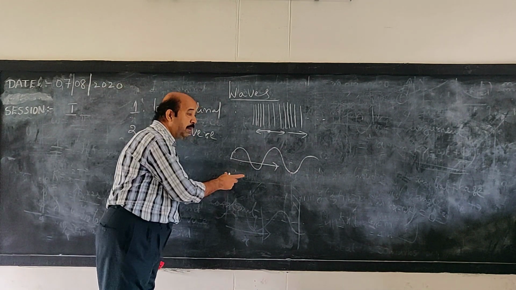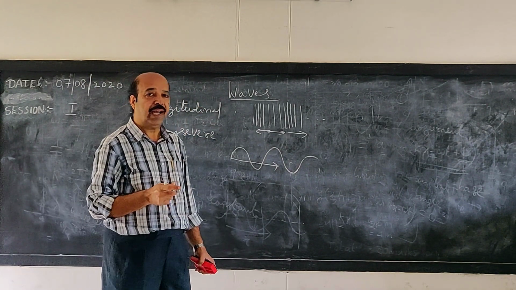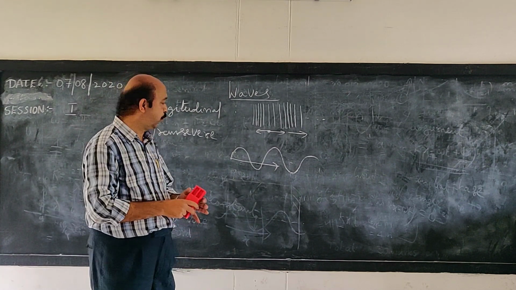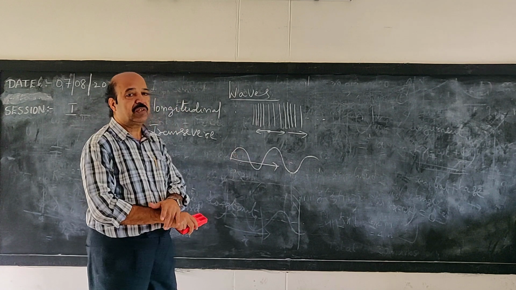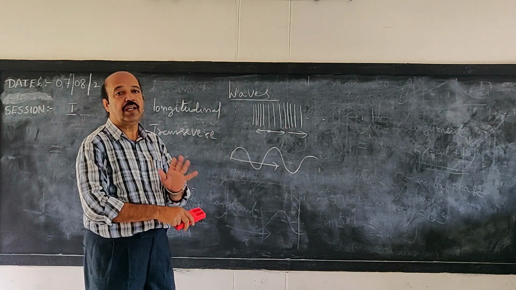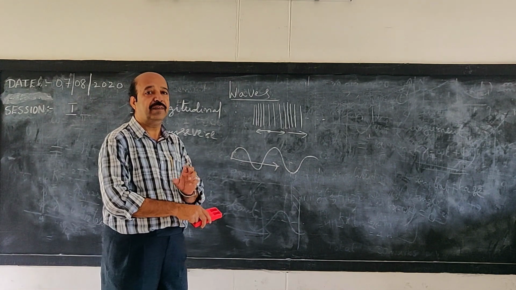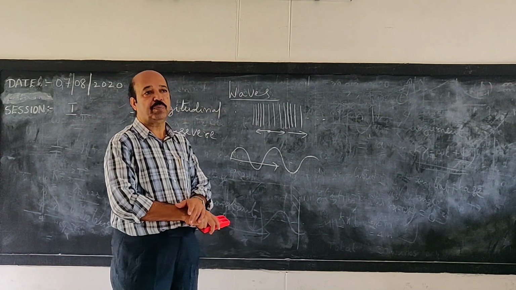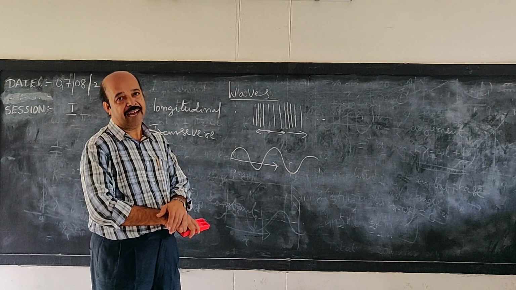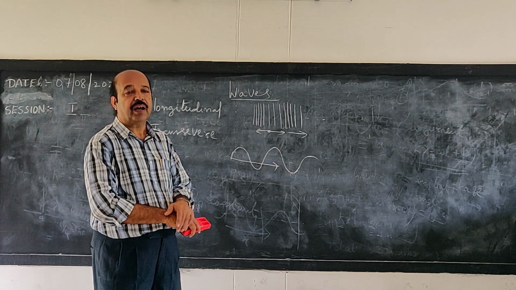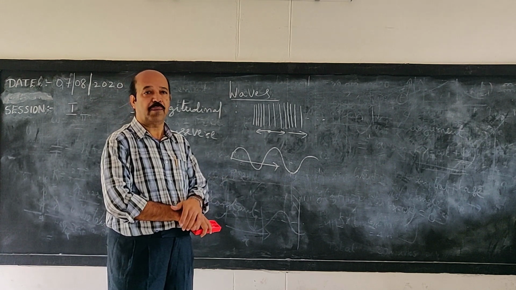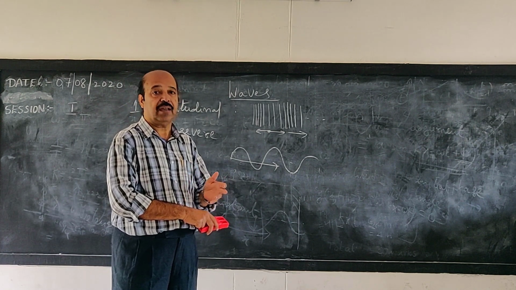This happens because of a property known as rigidity. We can produce such transverse waves in solids, and with a little difficulty in liquids, but it is not possible to produce transverse waves in gases because they don't have rigidity.